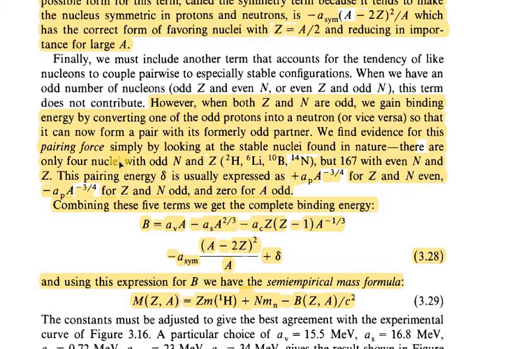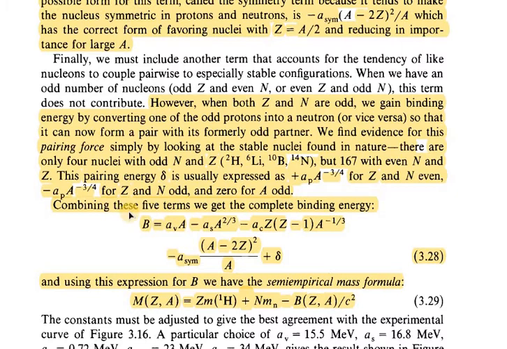There are only 4 nuclei with odd N and Z: 2H, 6Li, 10B, 14N, but 167 with even N and Z. This pairing energy delta is usually expressed as plus A_p pairing constant A^(−3/4) for Z and N even, minus A_p A^(−3/4) for Z and N odd, and 0 for A odd.